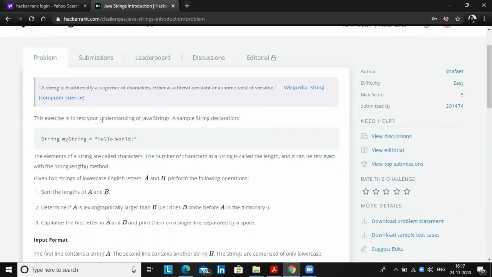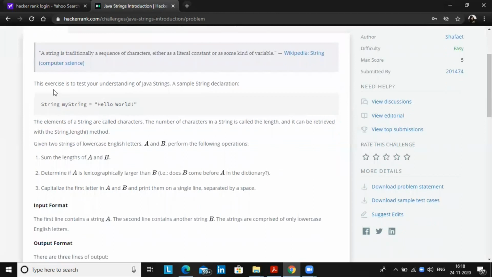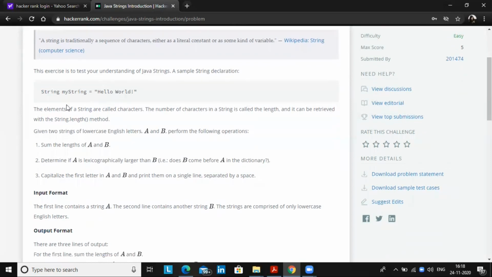This exercise is to test your understanding of Java strings. If you already have string knowledge, then you can come and do this exercise. If you are facing any challenges, you can put your comment in the comment section, and I will be answering your comments. A sample string declaration is given: String myString, a variable name, equals "Hello World".